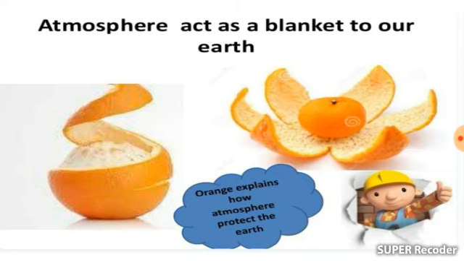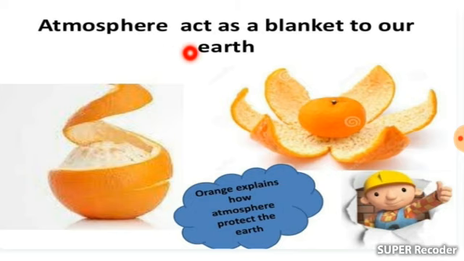Atmosphere acts as a blanket to our earth, right? As this orange peel explains how atmosphere protects the earth, as this orange peel protects the orange, like that the atmosphere protects our earth, right? Atmosphere acts as a blanket to our earth.